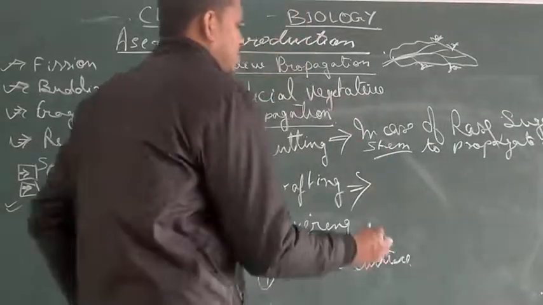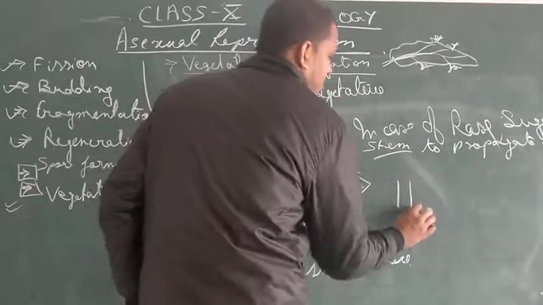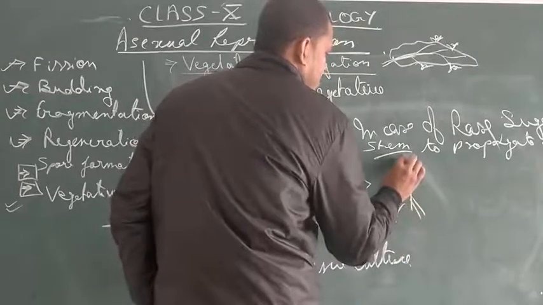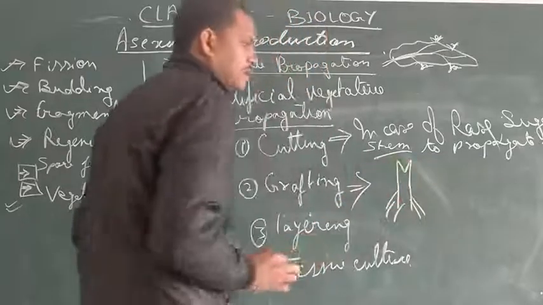So suppose this is your stock, the one which is rooted in the soil. You cut it like this.